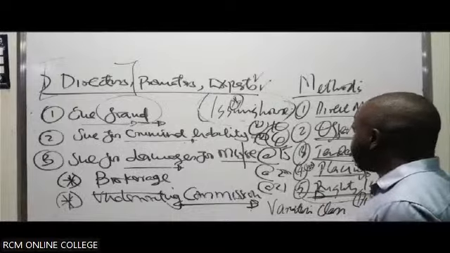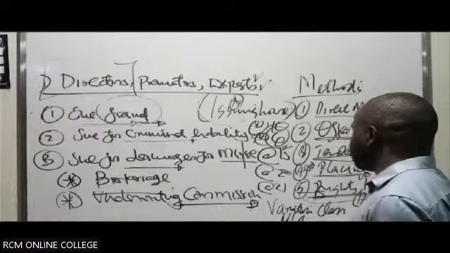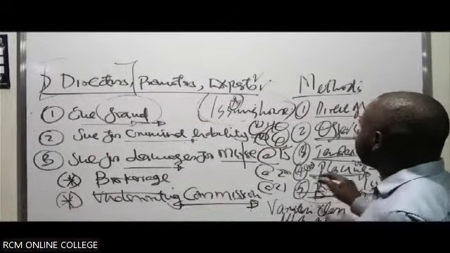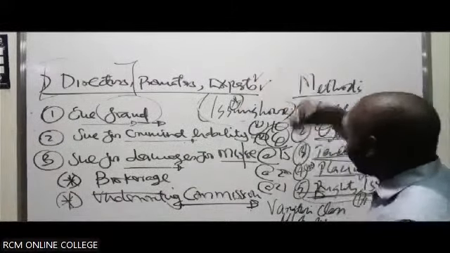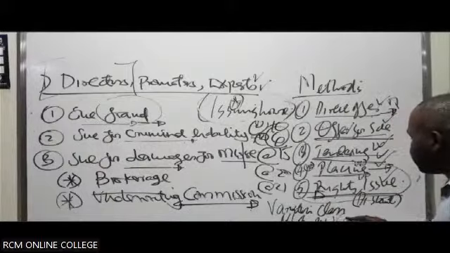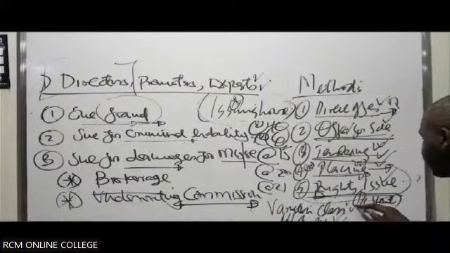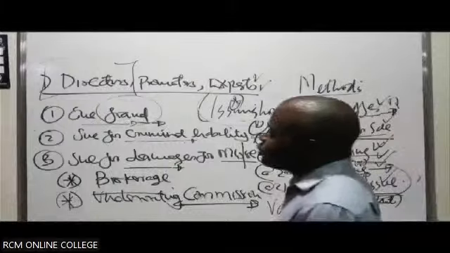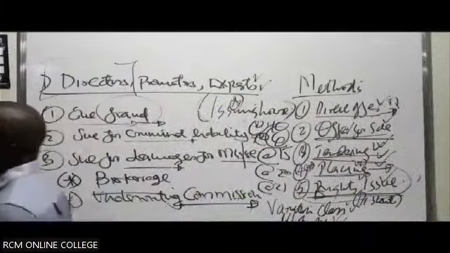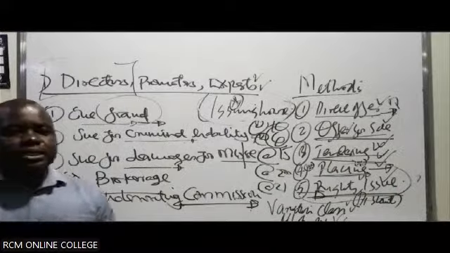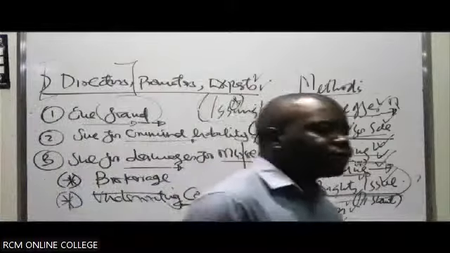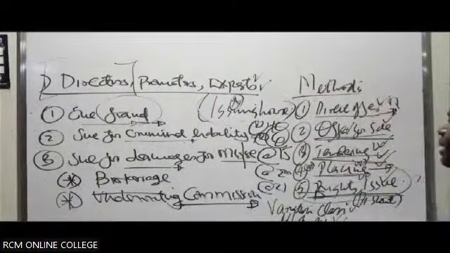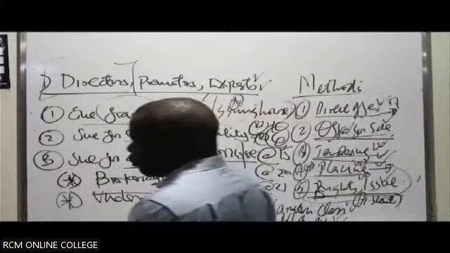Then, of course, also allotment of shares. How is allotment of shares now done? Once they have been able to issue out a prospectus, people apply. How does the company do what we call the allotment? Then the variation of class rights, then maintenance of share capital, predominantly the rule in Trevor versus Whitworth, then the reduction of share capital, and eventually we look at dividend payments by the company. So hopefully on Wednesday, we should be through with the topic of share capital.